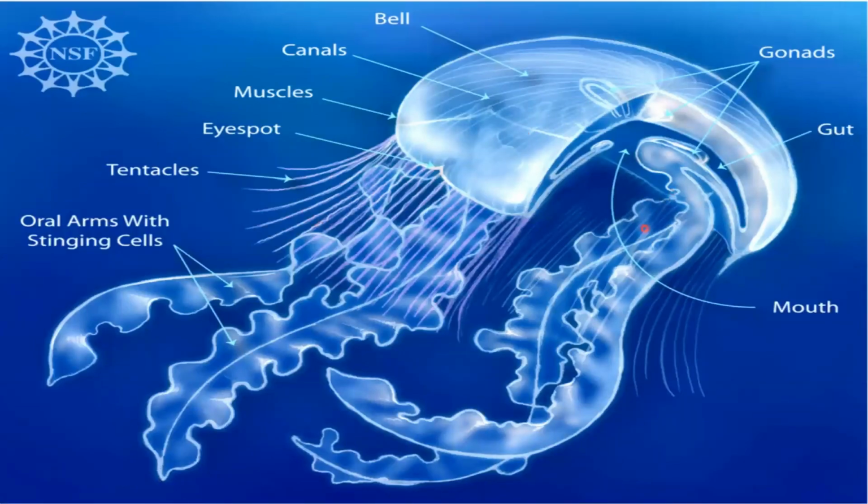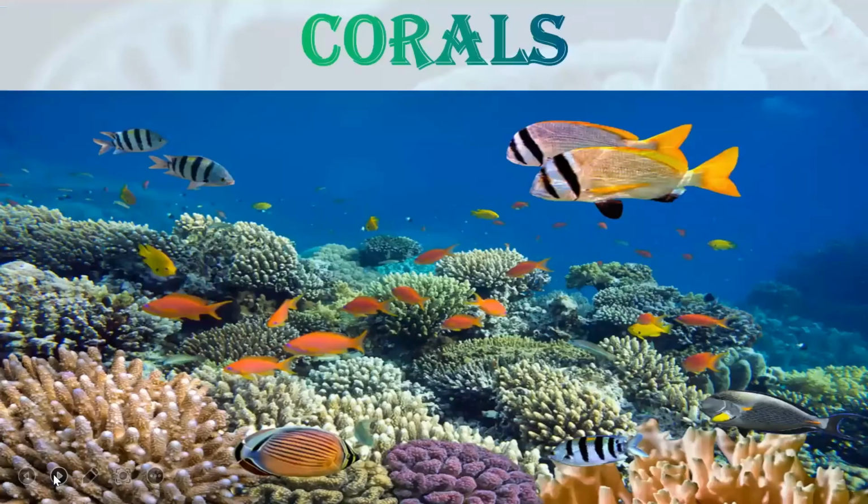This is the figure of a jellyfish. You can see various parts of the body. Here there is an eye spot. These are the tentacles. Here there are stinging cells. This is the mouth, and this is the gut. That means the alimentary canal. As you can see here in this alimentary canal, there is no opening over here. It is a blind tube. And here there is one opening, the mouth. That's why we can say they have an incomplete digestive system. Coelenterates also consist of corals. These are the corals.